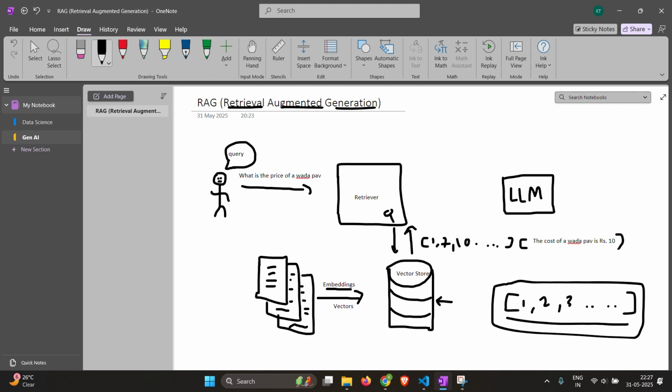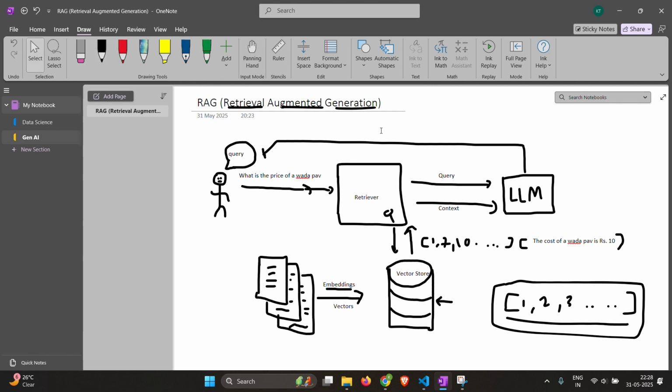So this vector goes back to the retriever and the retriever then converts the embeddings again to the plain text. So now the retriever has the query in the plain text. It also has the context in the plain text. So what it will do is now it will pass the query and the context both to the LLM and then get the response from the LLM to the user.